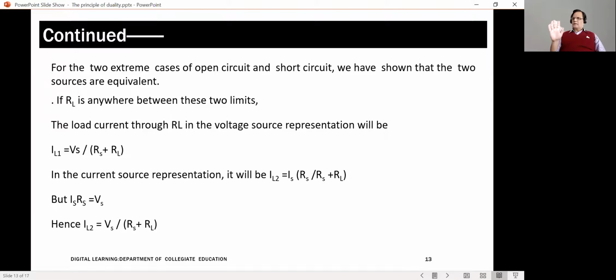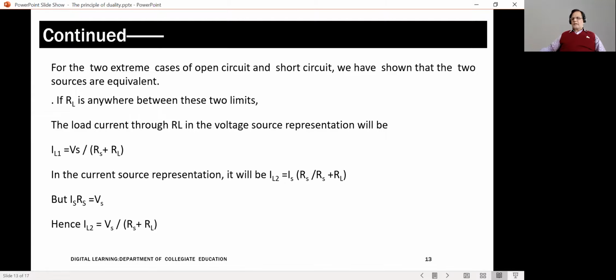In other words, if I have a source of certain EMF and certain internal resistance, if I am treating it as a voltage source, it has the voltage and it has that internal resistance connected in series. This voltage source can be converted into a current source by simply taking an ideal current source and connecting in parallel the same internal resistance as the voltage source has got. This is how you convert a voltage source into a current source and vice versa.